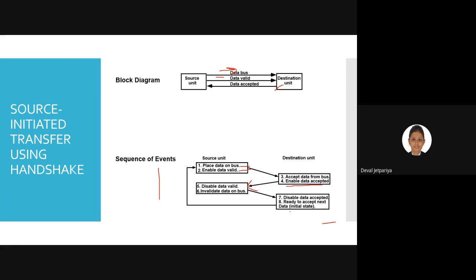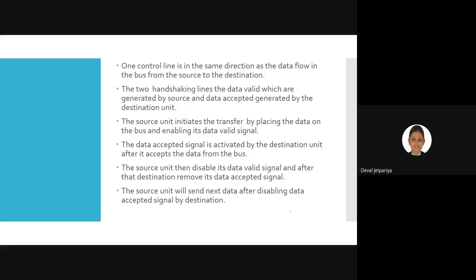Again, in short, it moves back towards the initial state. So is it clear, everyone? This is the description that we also saw in the last class.